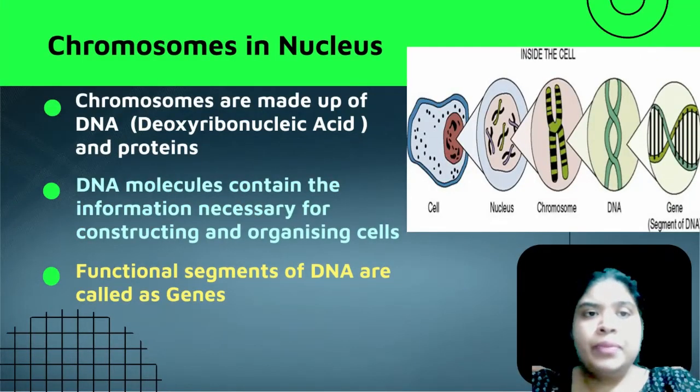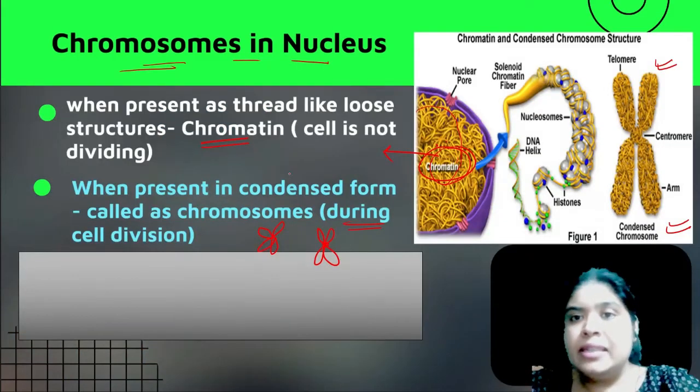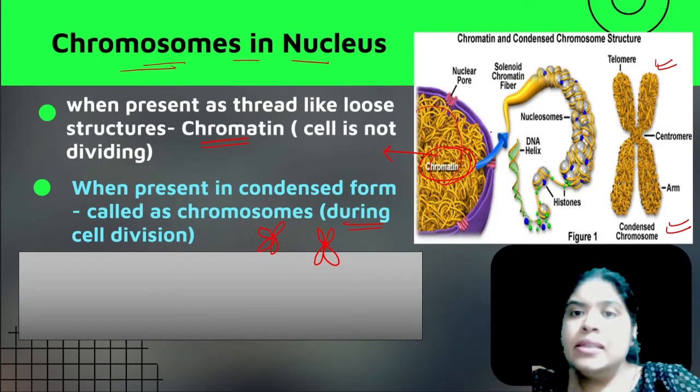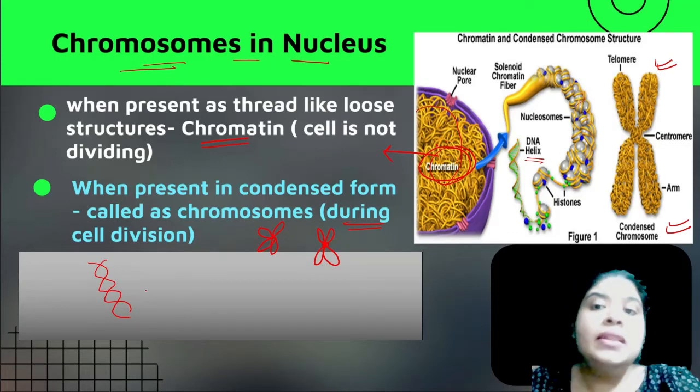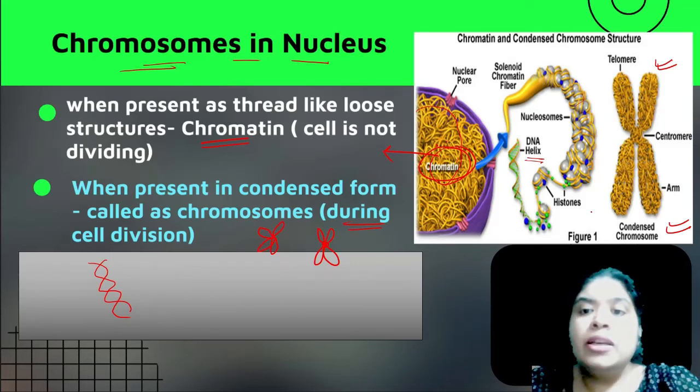Now moving further, chromosomes are made up of DNA, which is also called deoxyribonucleic acid, and of course proteins. As I told you, we'll go to the previous slide. This is what the chromosomes are made up of. DNA is a double helical structure, but this helical structure on the chromosomes is bound with the help of histone proteins.